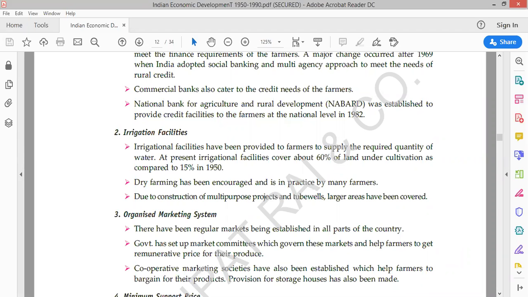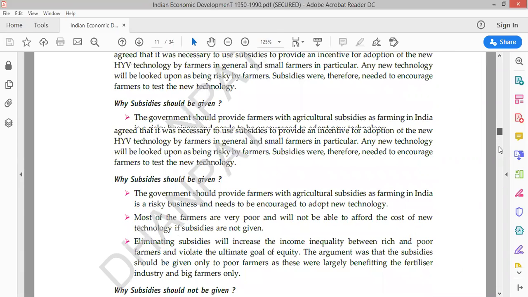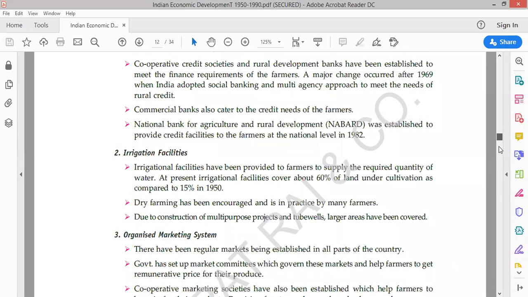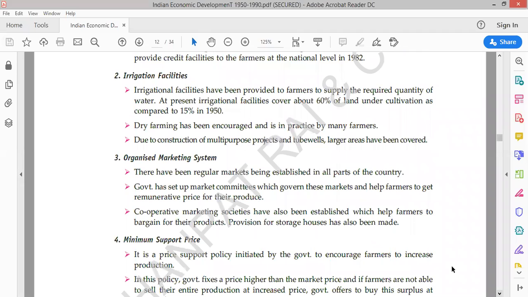The third general reform is the organized marketing system.